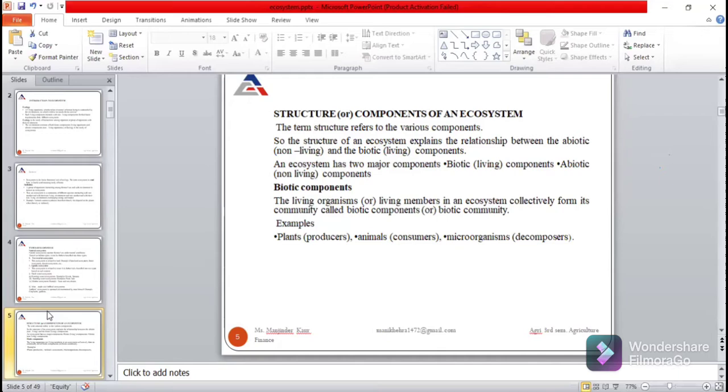Biotic are the living organisms and abiotic are the non-living components. In the biotic component, there are living organisms or living members who reside in an ecosystem, and plants, animals, microorganisms are examples of the biotic components. Plants are the producers, whereas animals are the consumers, and microorganisms are the decomposers, which decompose the dead bodies.